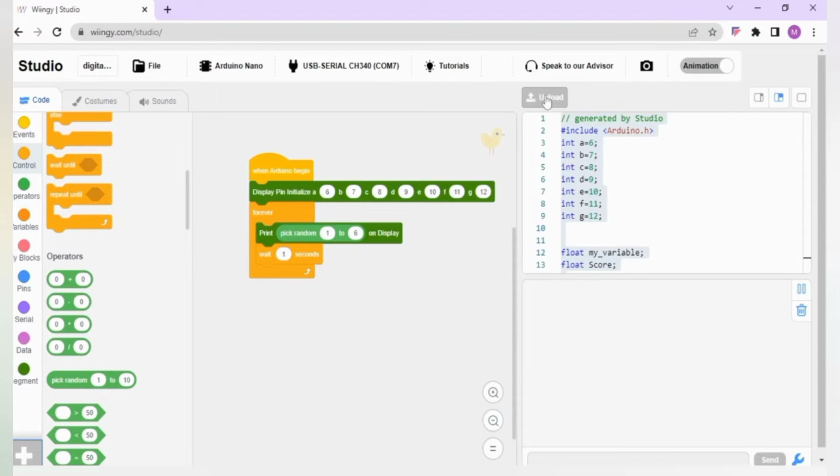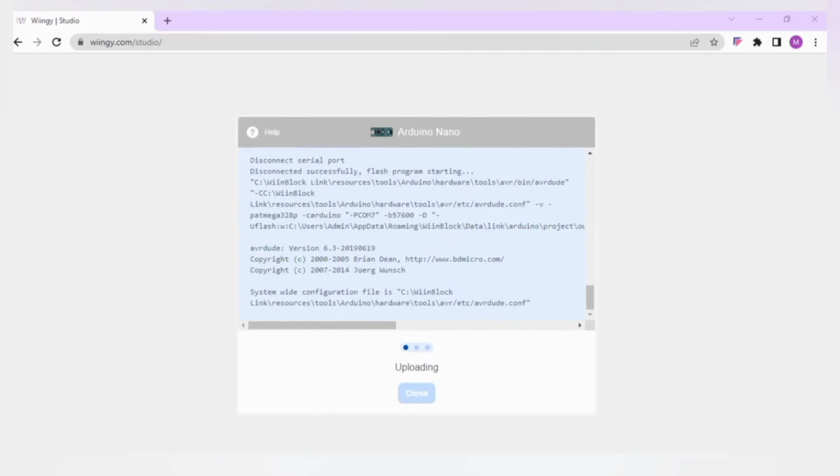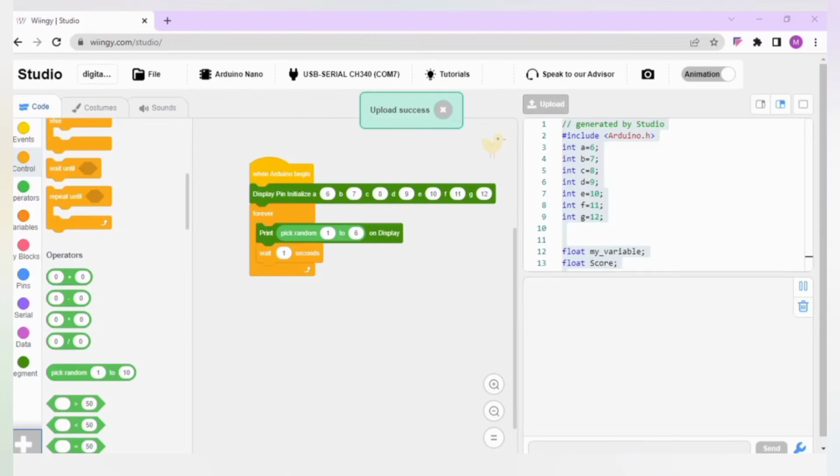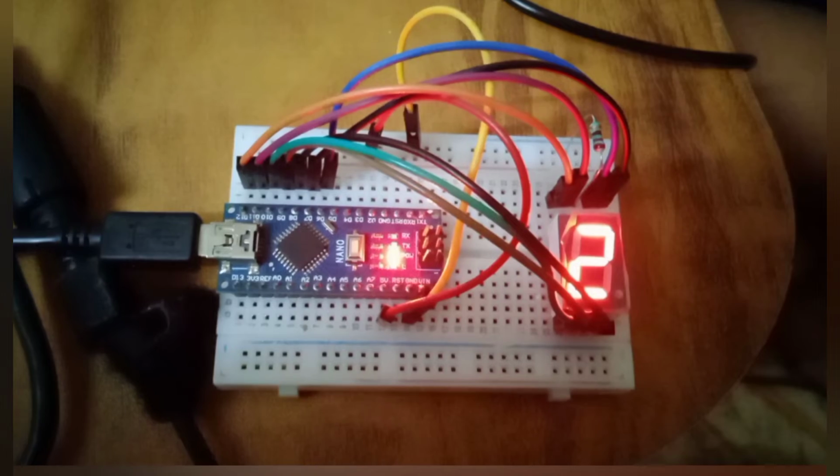Let's upload. Upload success. See how the 7 segment is working.